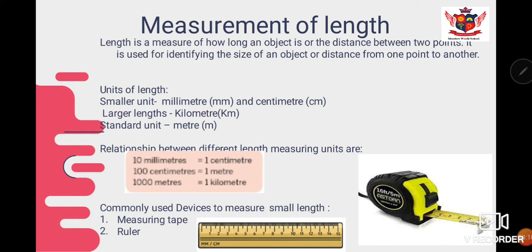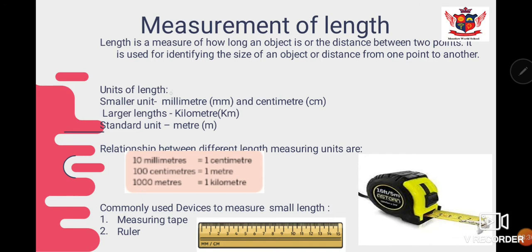What is length? Length is simply to measure how long an object is, or what is the difference between two endpoints, or what is the distance between two cities. All these things are related to measuring length. It is used to find out the size of an object or the distance.